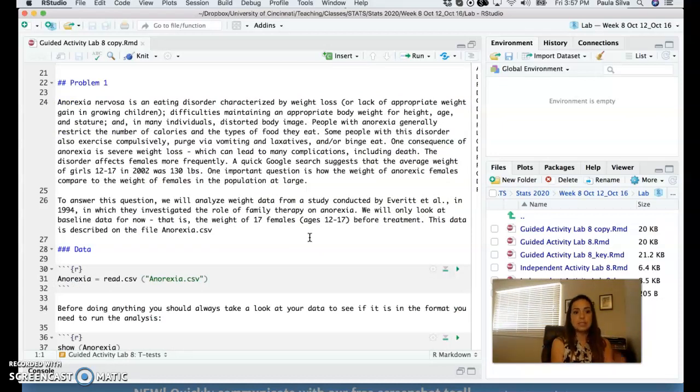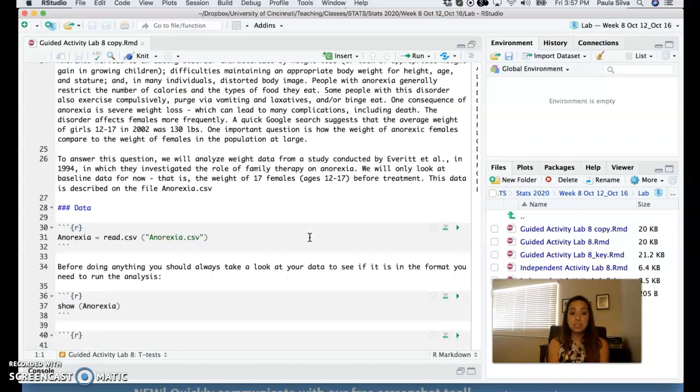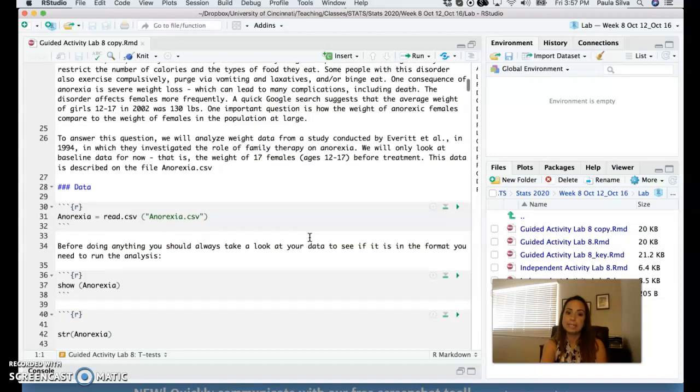Anorexia nervosa is an eating disorder characterized by weight loss or lack of appropriate weight gain in growing children, difficulties maintaining an appropriate body weight for height, age, and stature, and in many individuals, distorted body image. People with anorexia generally restrict the number of calories and the types of food they eat.